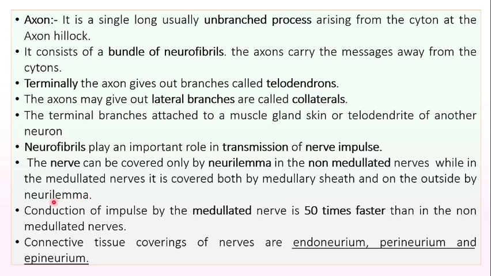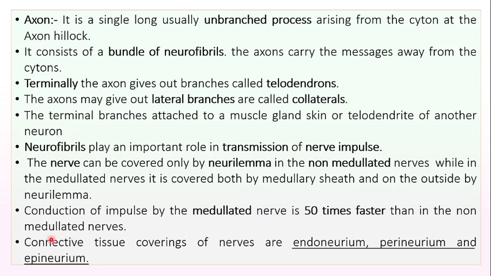So neurolemma is nothing but the plasma membrane of the nerve cell, and the myelin sheath is an insulating structure made by lipid. Conduction of impulse by the myelinated nerve is 50 times faster than in non-myelinated nerves. This is because there is minimum wastage, or even no wastage, of the nerve impulse, or whatever action potential is there through the myelinated nerves.